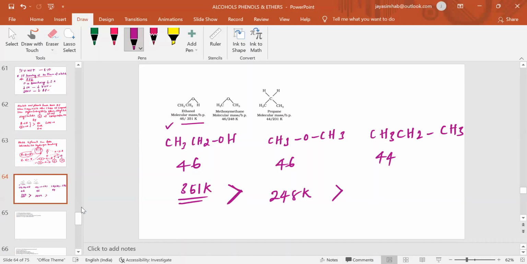Then ethers have more boiling point than the normal hydrocarbon, 231 Kelvin. So which is the highest? Alcohol, then ether, and then hydrocarbon. Understand?